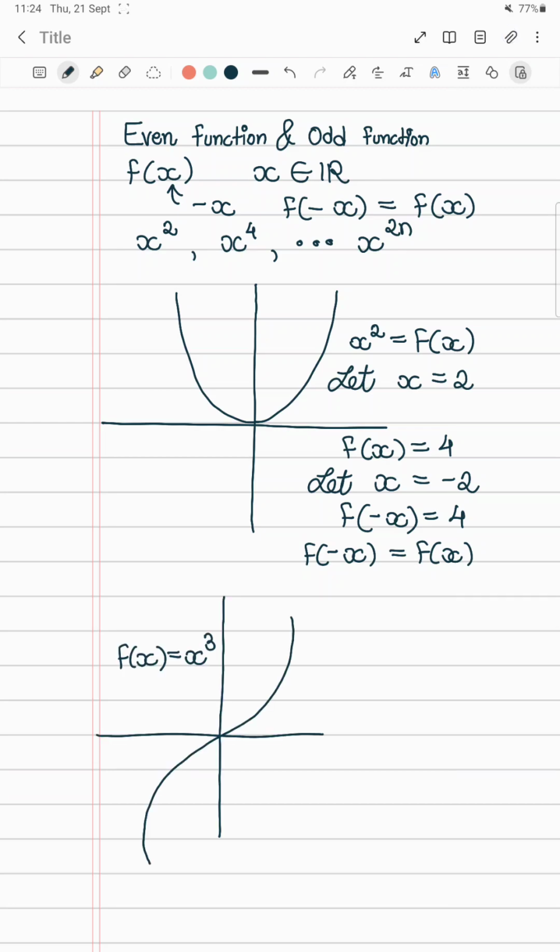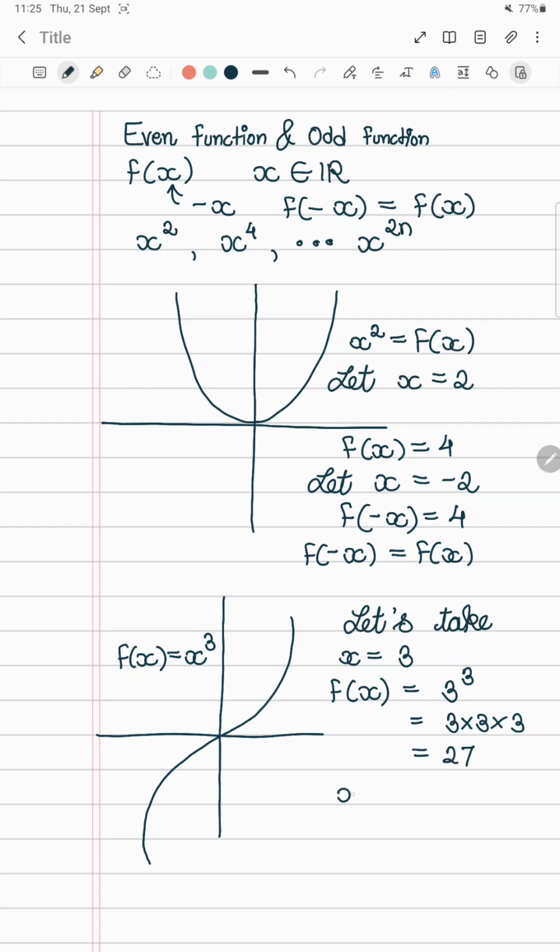Now let's study the graph of the function x cube. So let's take x equal to 3 here, and then the value of our function will be 3 into 3 into 3, which is 27. Now we put x equal to minus 3.